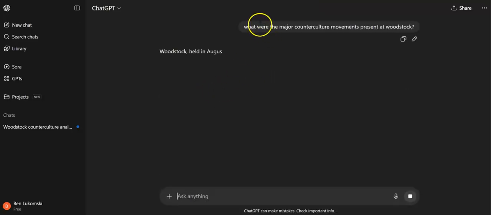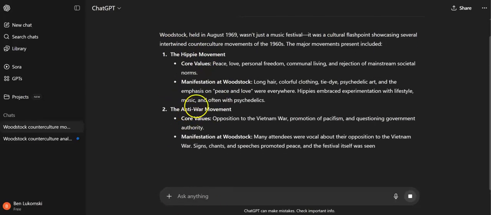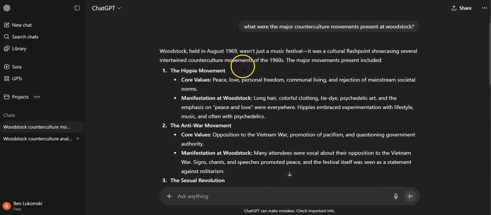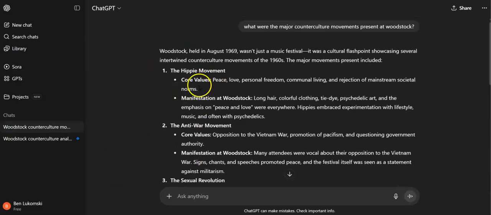So I'm going to ask it, what were the major counterculture movements present at Woodstock? And it will start generating the text for me below it. So these bullet points are real quick information. These are just like tidbits basically. So this information is probably okay. You're probably not going to run into any incorrect information on something like this. But what's helpful about what it generates is these big headings which answer the question that I asked directly. So this will provide really, really good starting points for my research rather than having to start from scratch researching and get these counterculture movements myself. This saves me a lot of time to just be able to go right into the research of these counterculture